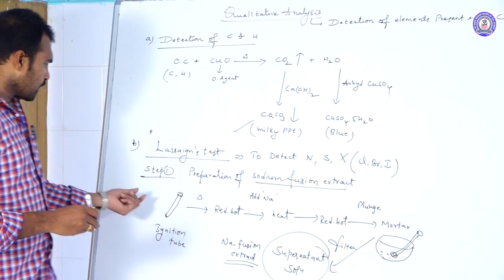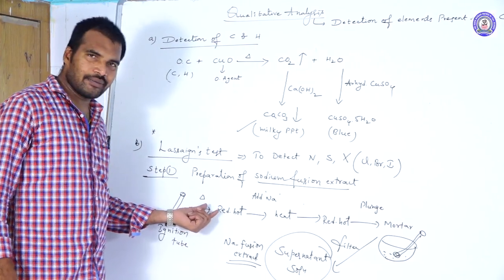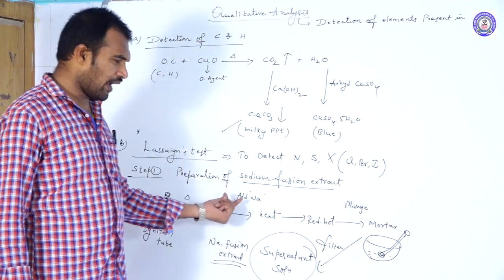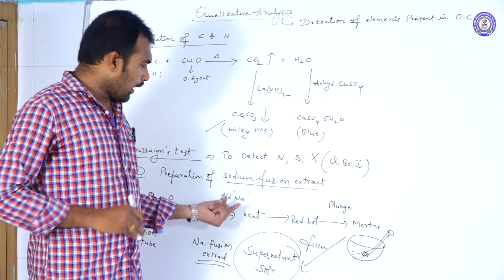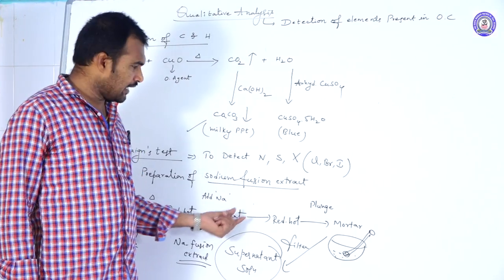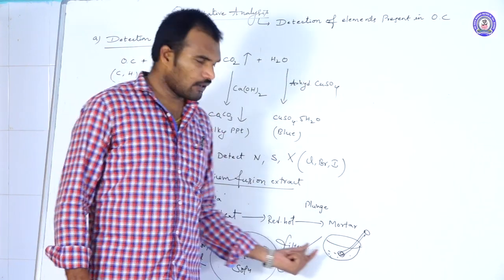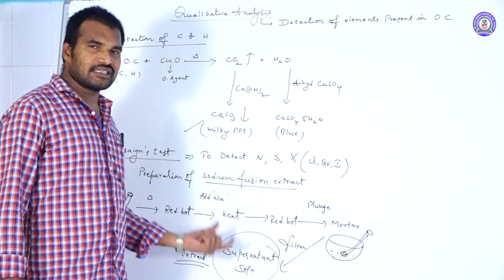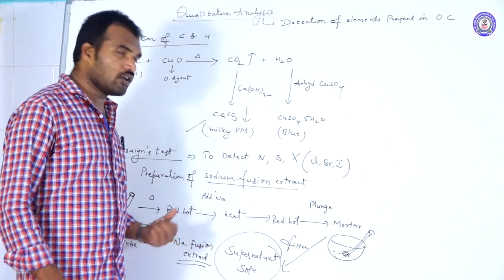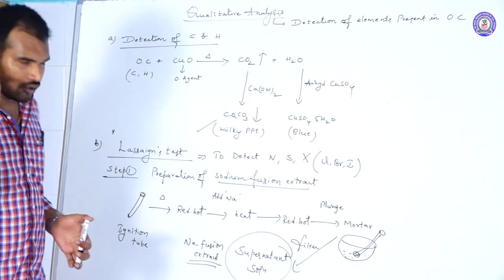Once again, I am telling. Take the ignition tube, heat until it becomes reddish hot. To this reddish hot tube, add a small amount of sodium metal, and continue heating until it becomes reddish hot again. Immediately plunge it in the mortar, followed by filtration. That resultant supernatant solution we call what? Sodium fusion extract.